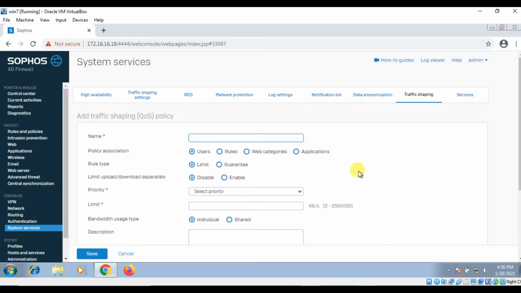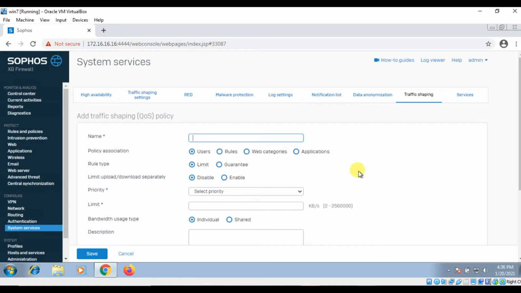So the better option is to create a group for every department, like sales, HR, IT, accounts and so on, or according to your requirement, and put the cap on the users.